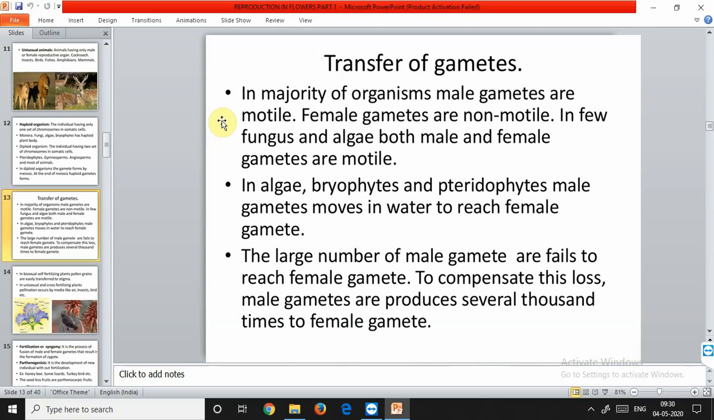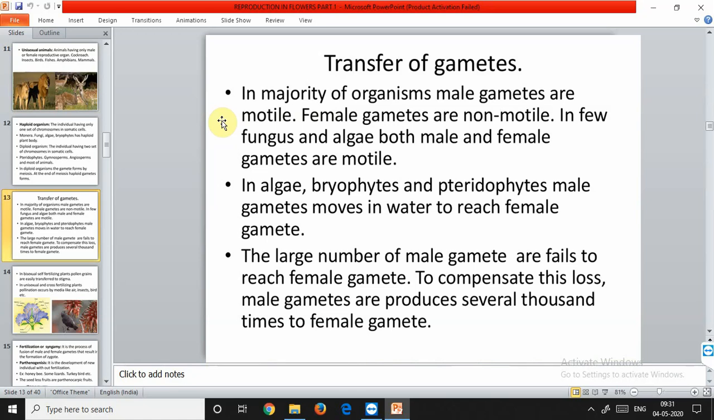There is a need for a medium through which the male gametes move. The medium is mostly water. In several simple plants like algae, bryophytes, and pteridophytes, water is the medium through which gamete transfer takes place. A large number of male gametes, however, fail to reach the female gametes. So, in order to compensate for this loss, the male gametes are formed in very large numbers, so that even if they are lost in the process of transfer to the female gametes, there is still a chance of reproduction.